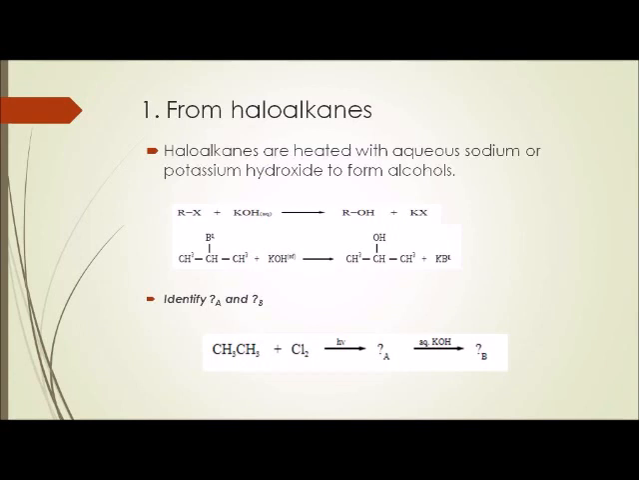Now, are you able to identify what is A and B? Ethane reacts with Cl2 in the presence of sunlight. What will be the product A? The A will be chloroethane. When this chloroethane reacts with aqueous KOH, it will form ethanol. Clear? These are the two examples.